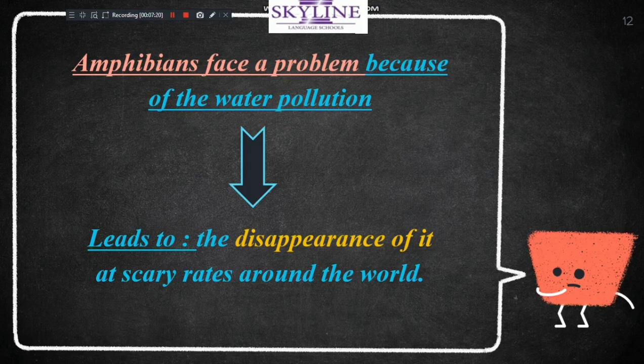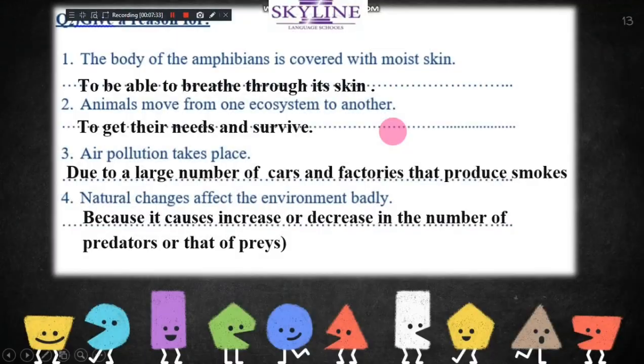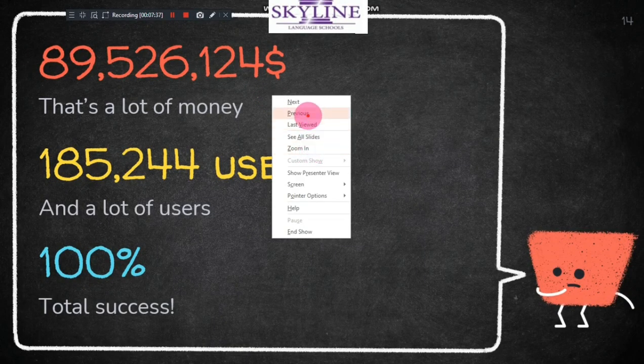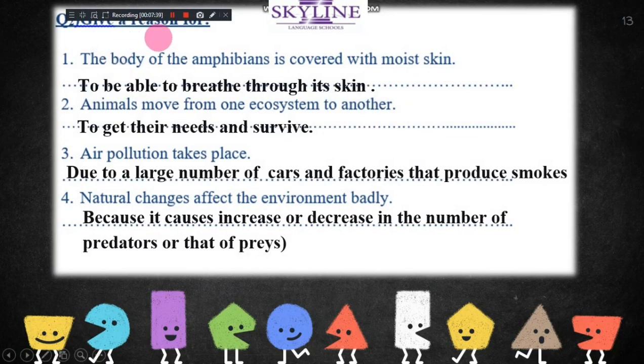We make a project to protect amphibians, called conservation. Conservation means save. Look, when I ask you to give a reason, it means why. Why is the body of amphibians covered with moist skin? To be able to breathe through its skin.